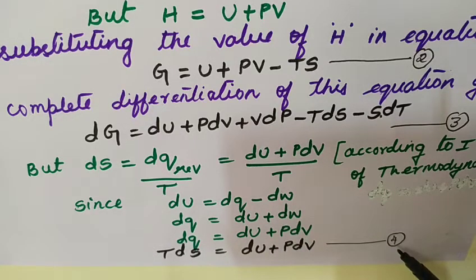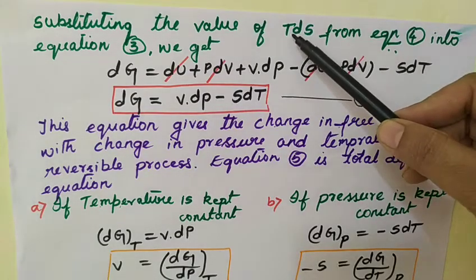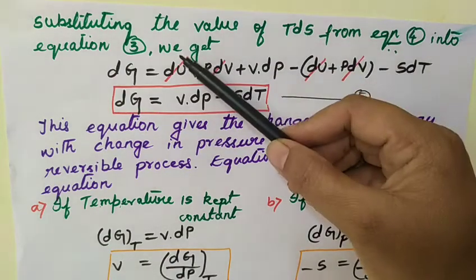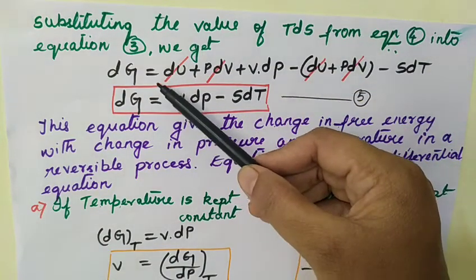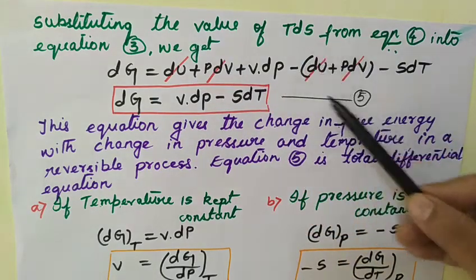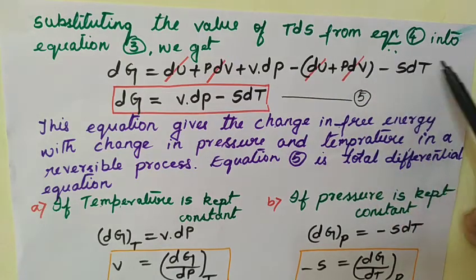So this is equation number 4. Now substituting the value of T dS from equation 4 into equation 3, we have dG is equal to dU plus P dV plus V dP minus, in place of T dS we have substituted dU plus P dV here, minus S dT.